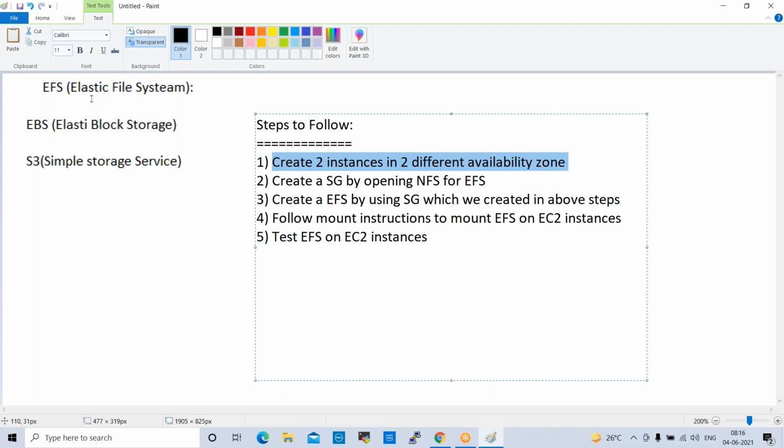In Windows we have shared folders, right? The same way in Linux workloads we have NFS, like EFS. So EFS, elastic file system. Through elastic file system we can share the files, right?